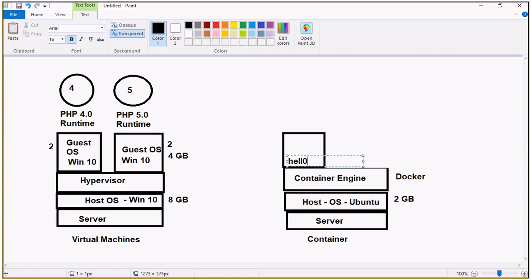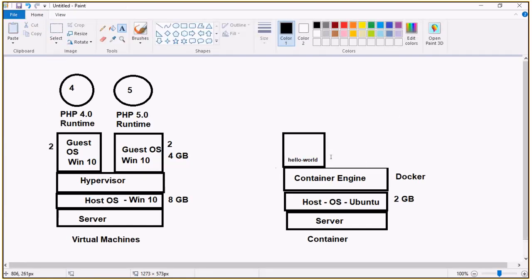So what is this hello-world? Hello-world is a simple program which runs on top of the Ubuntu operating system. Whenever I run this application in Ubuntu, it is just going to print hello. Because there is no operating system in this container, it's going to take the host operating system.